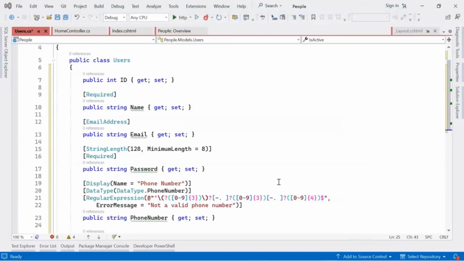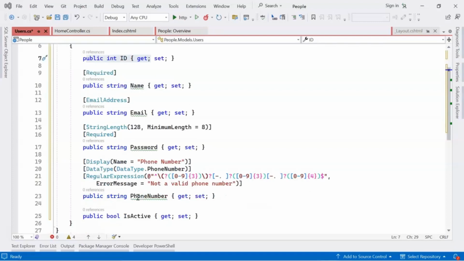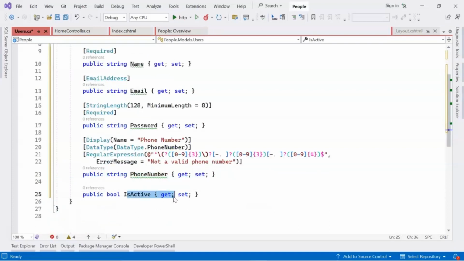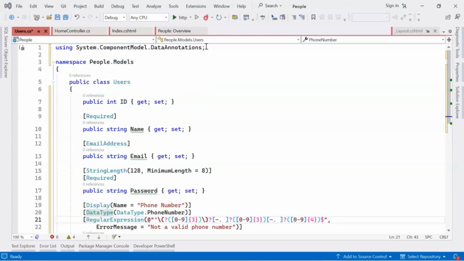Let's create a model class, name users. Now to speed things up, I am copying this code. It has the ID, name, email address, password, phone number. Now I have used data annotations for it. So the name is required. It enforces that this property should not be left as null when entering data. Then email address.